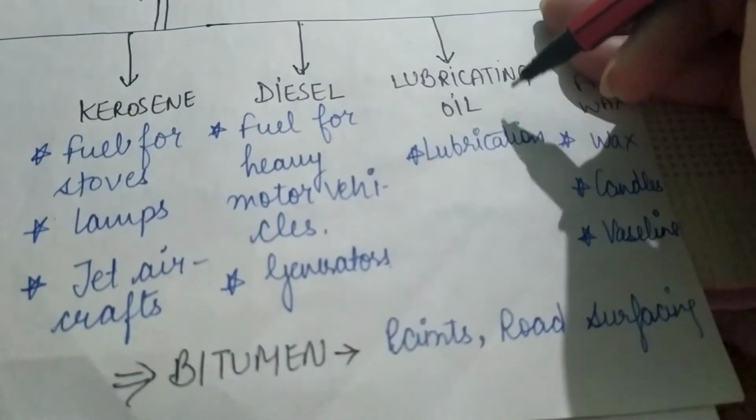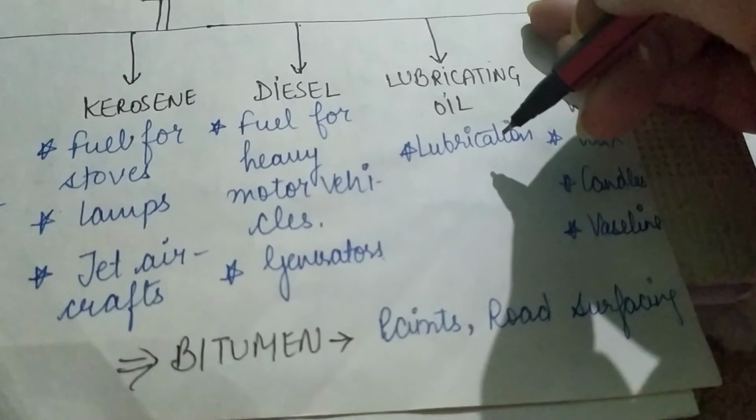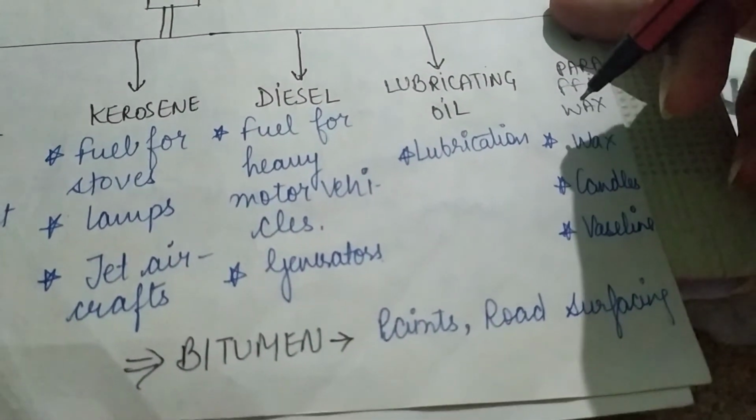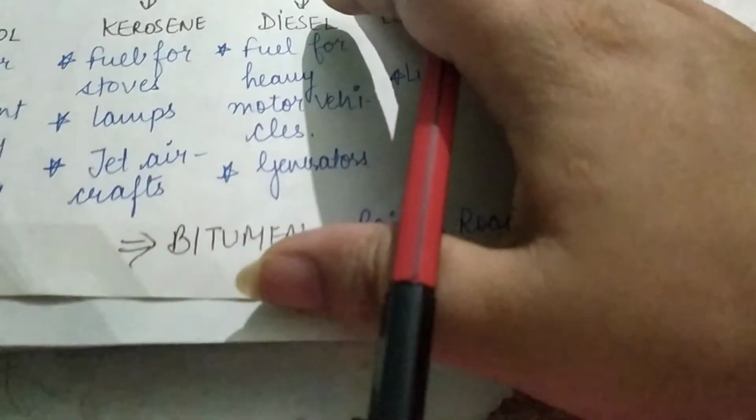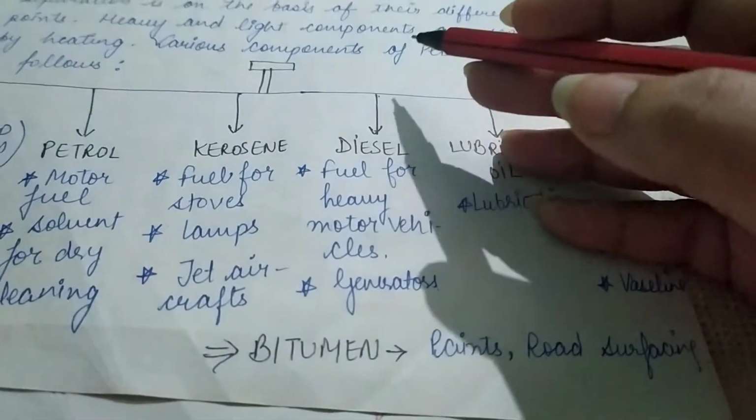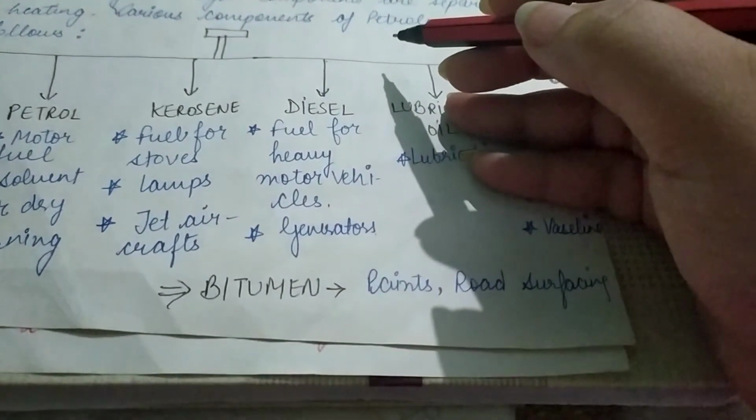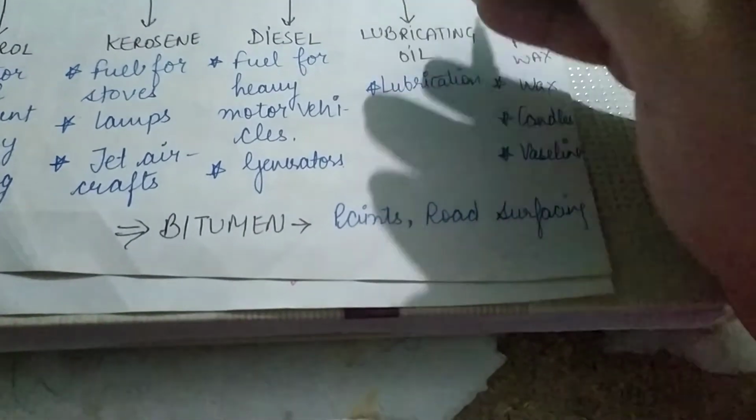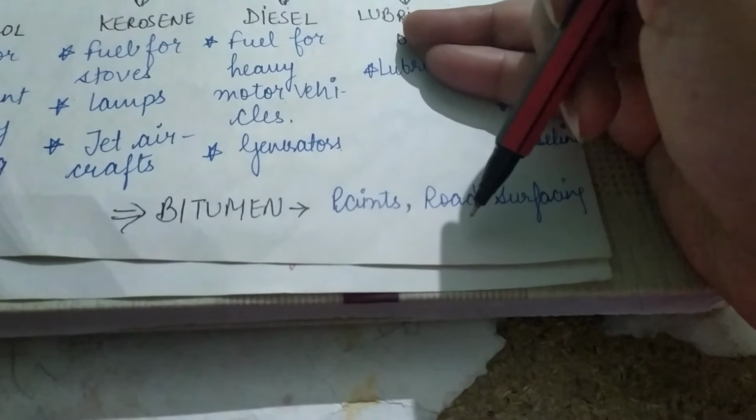So the next is lubricating oil. Lubricating oil means greasy oil. It is also used for lubrication, of course. Then that is the paraffin wax. Paraffin wax, which is used to make candles, Vaseline, wax, etc. And the last is bitumen. Of course, we are doing the refining of petroleum, the different components which are obtained on refining of petroleum. And the last one is bitumen. It is used in paints and road surfacing.